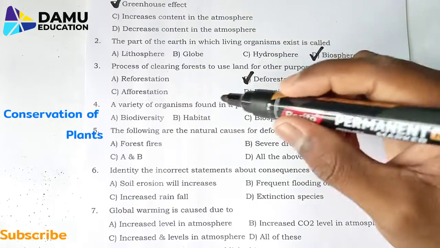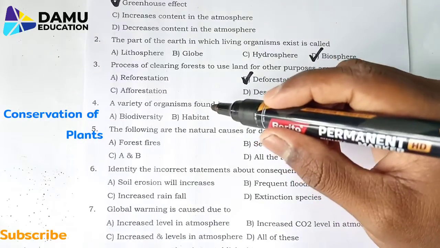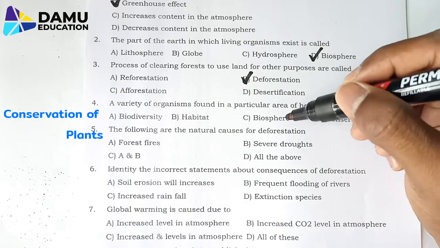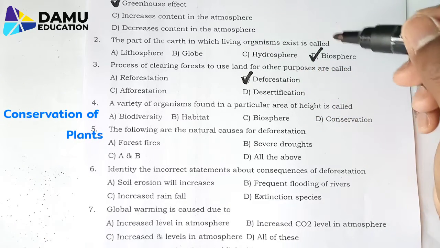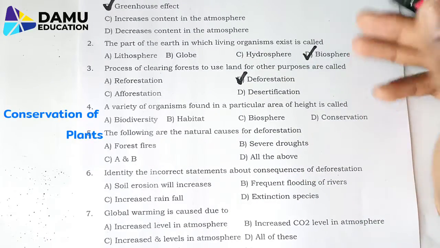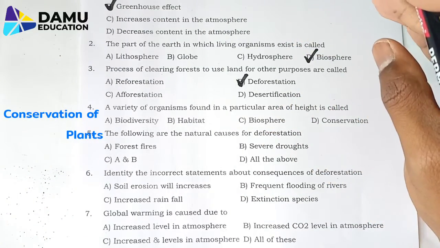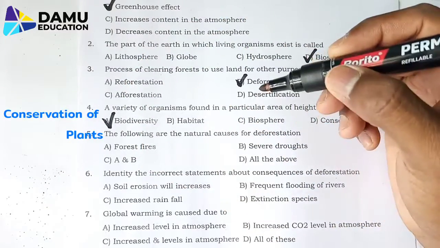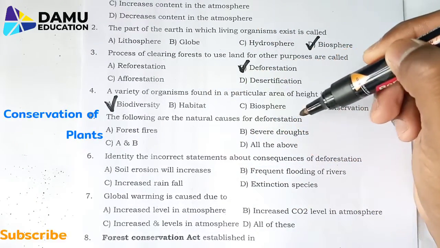Then the fourth question: a variety of organisms found in a particular area is called biodiversity, habitat, biosphere or conservation. We know biosphere is related to living organisms, the part of earth in which living organisms exist. But here variety of organisms means diversification is there, meaning different organisms exist in the same particular area. So for that it is biodiversity.